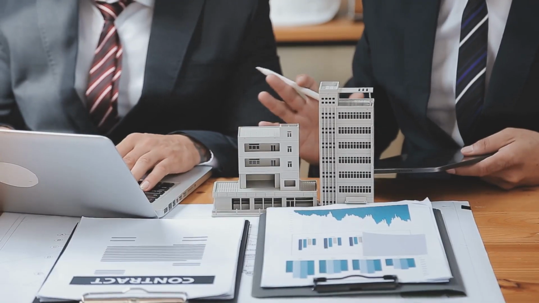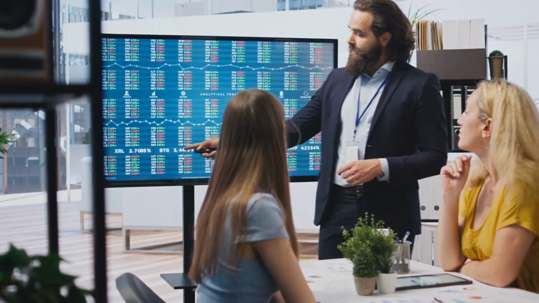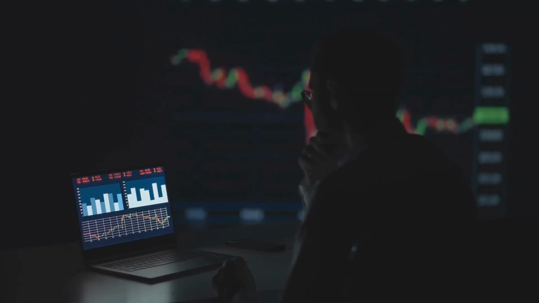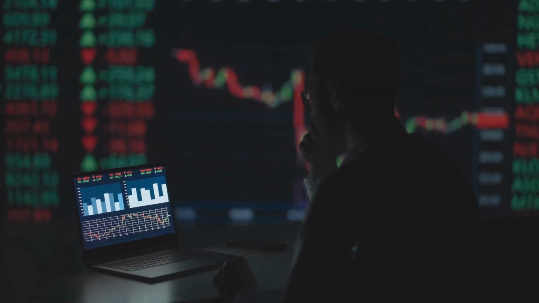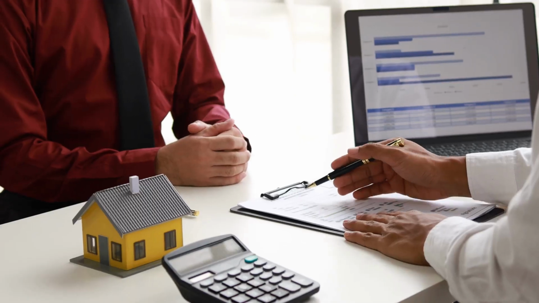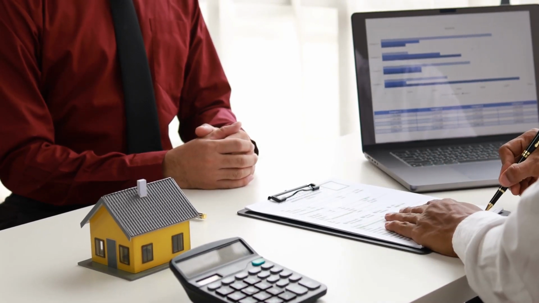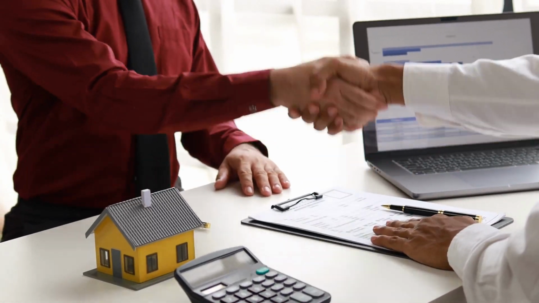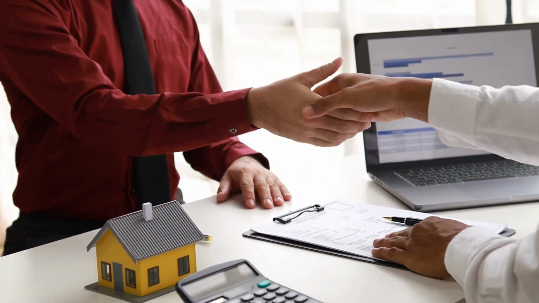Now, let's build different scenarios. We'll start with a base case. This represents your most likely outcome based on current market conditions and your due diligence. Gather data on comparable properties, local market trends, and expert opinions to inform your base case assumptions.